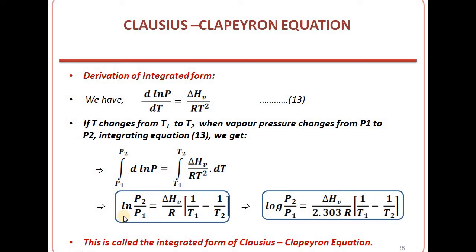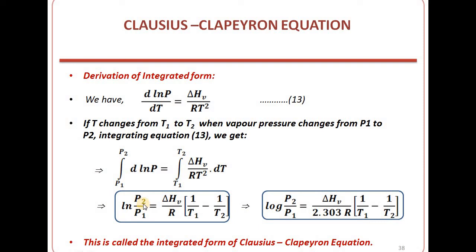So what we are getting here is ln P2 by P1 equal to ΔHv by R into (1 by T1 minus 1 by T2). Taking ΔHv by R outside of the integration, as these do not vary with temperature, the integration of 1 by T square dT within the limits T1 to T2 gives 1 by T1 minus 1 by T2.